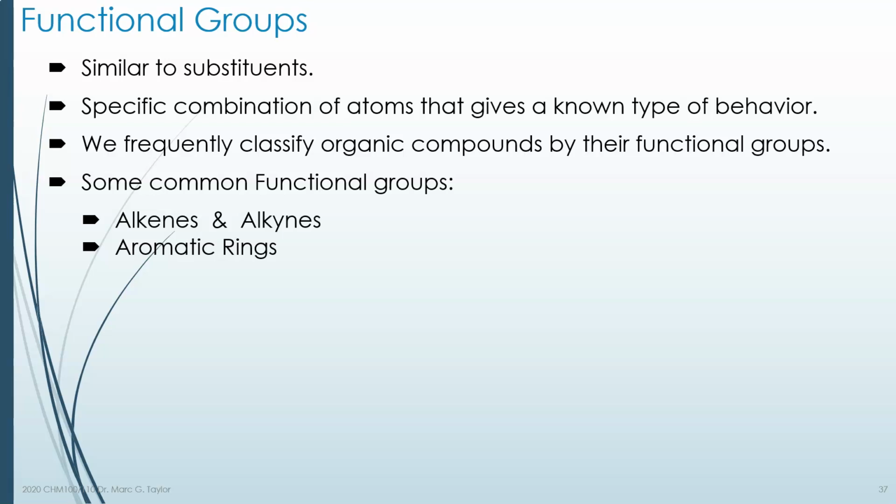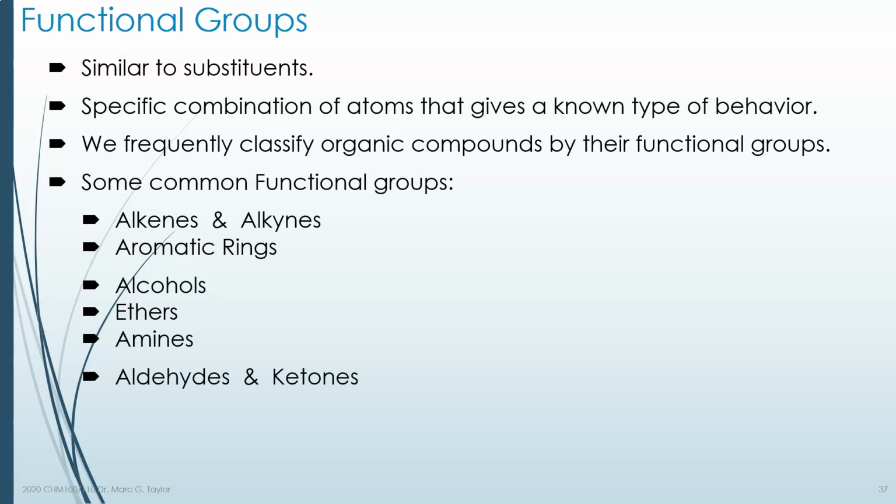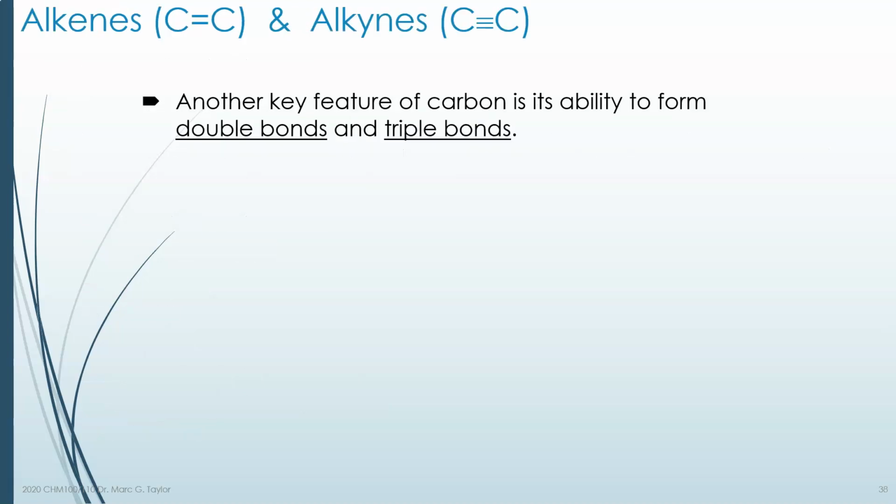Aromatic rings, we'll talk about those a little bit more. Then we'll talk about some of the simpler functional groups, alcohols, ethers, and amines. Then we'll talk about a group of functional groups that all have a part of their functional group called a carbonyl. That is a C, a carbon, double bonded to an oxygen. And there are going to be 5 types we'll talk about: aldehydes and ketones, carboxylic acids and esters, and you may have heard the term ester before, and amides. These 5 all contain a carbon double bonded to an oxygen. So look out for those. So let's start with alkenes and alkynes.